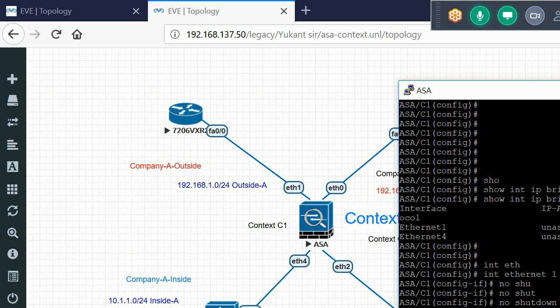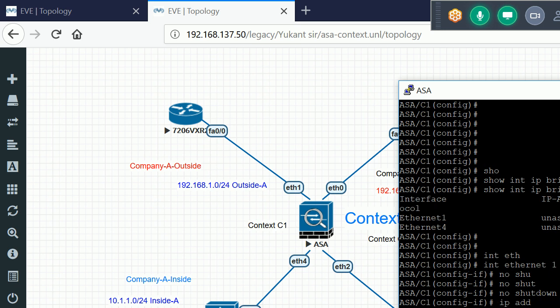I'll give the IP address 192.168.1.250. After that the subnet mask 255.255.255.0. Okay, I'll configure the IP address. Now I'll configure the nameif. Nameif is outside.